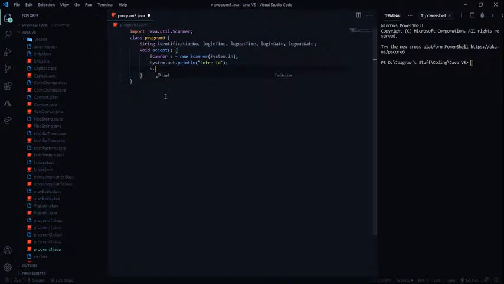So s dot identification number. No. s.nextInt. What am I doing? What is wrong with me? Identification number equals s.nextLine. All right, and then I'm going to input the other stuff, like what is the login time. So yeah, I gotta do this. This is the boring part, just the login part. And the problem is you cannot even skip copy paste.